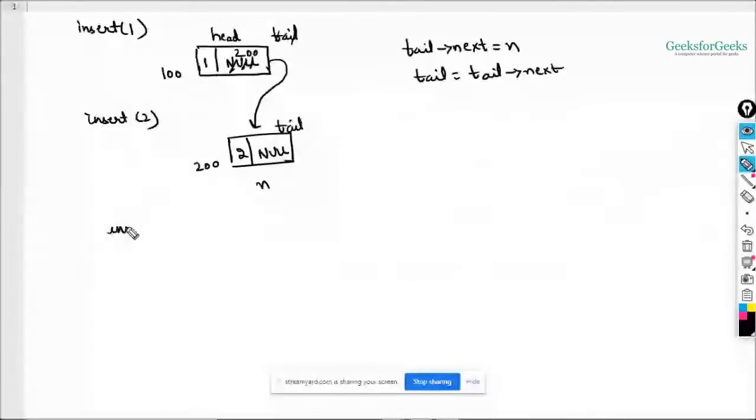Again, if you want to insert 3 inside it, this is your new node, and this is 3, and this is null, right? So what you need to do is again the similar task. In tail's next, put n. This is your new node. Say this is 300, so it will be 300 here, and this link will be created, right? And now your tail will come here.